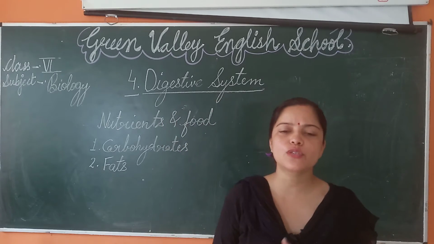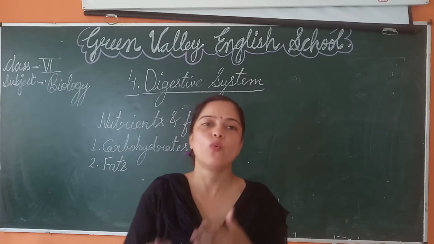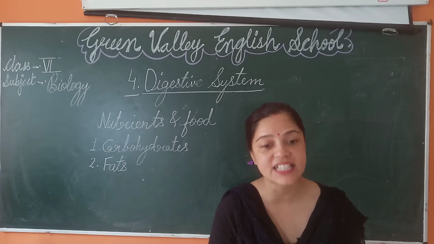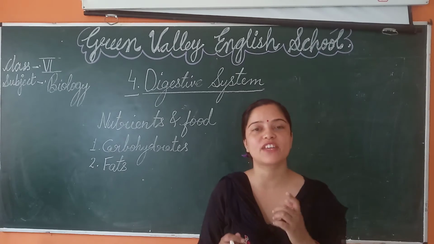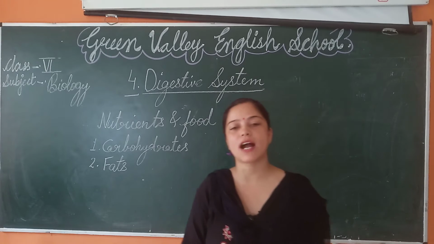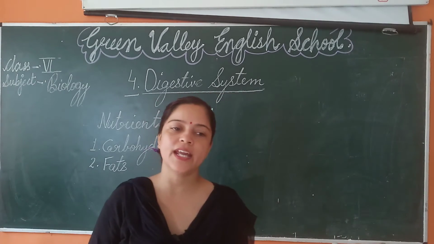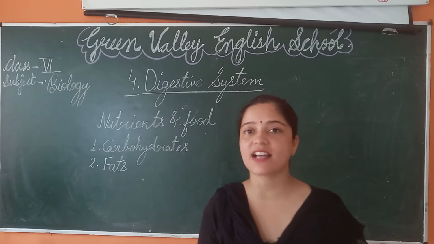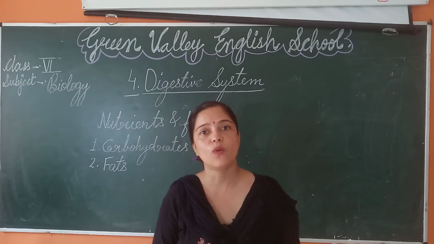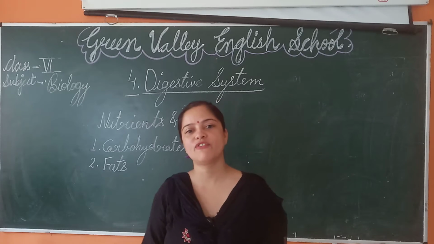Fats produce more energy than carbohydrates: 1 mole of fat releases 9.45 kilocalorie of energy, whereas 1 mole of carbohydrates produces 4.2 kilocalorie energy. Examples of fats are butter, ghee, vegetable oil, fish liver oil and animal fats.